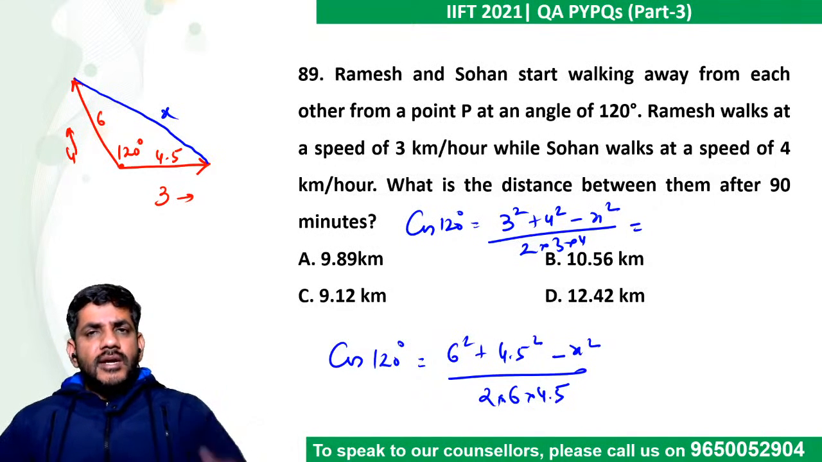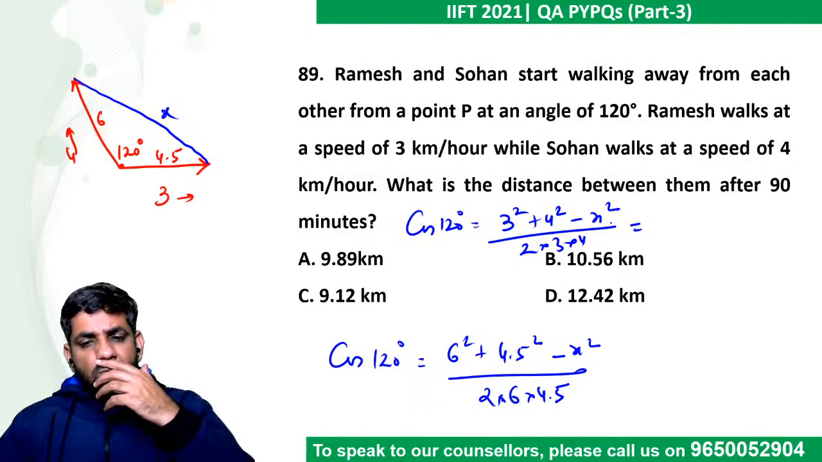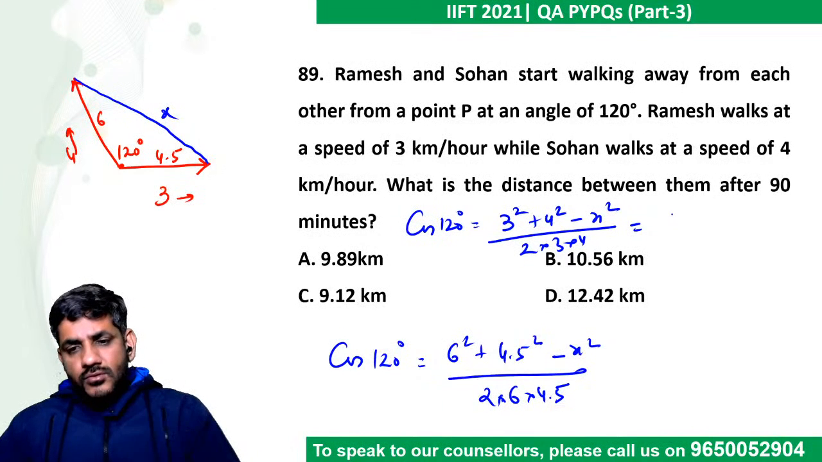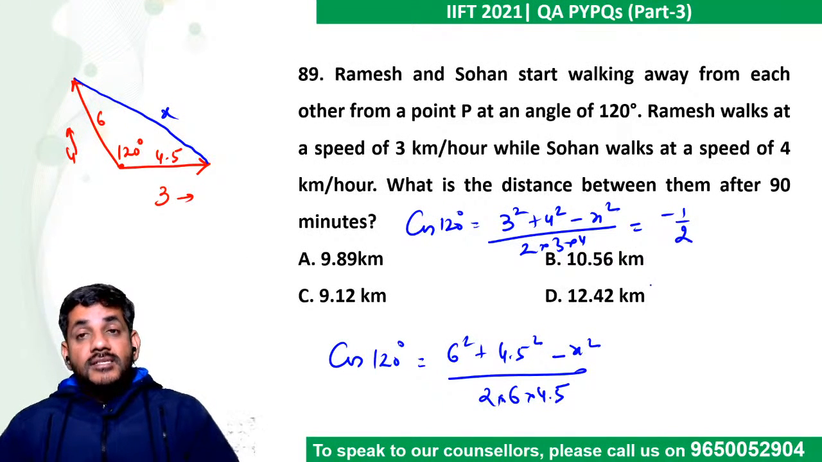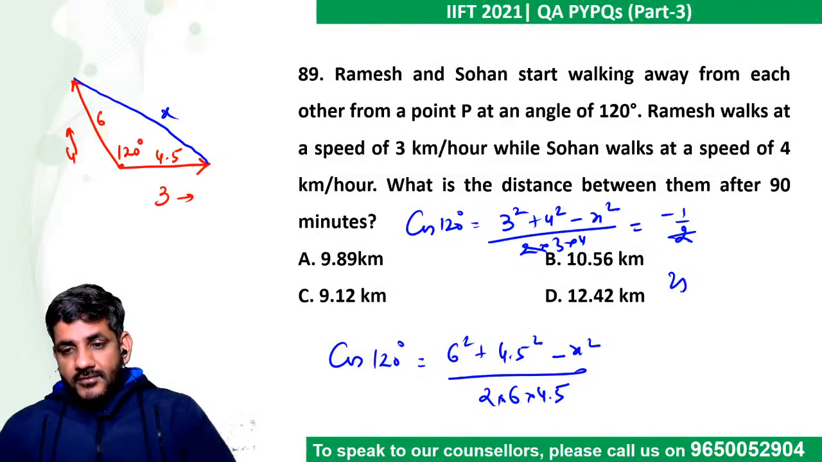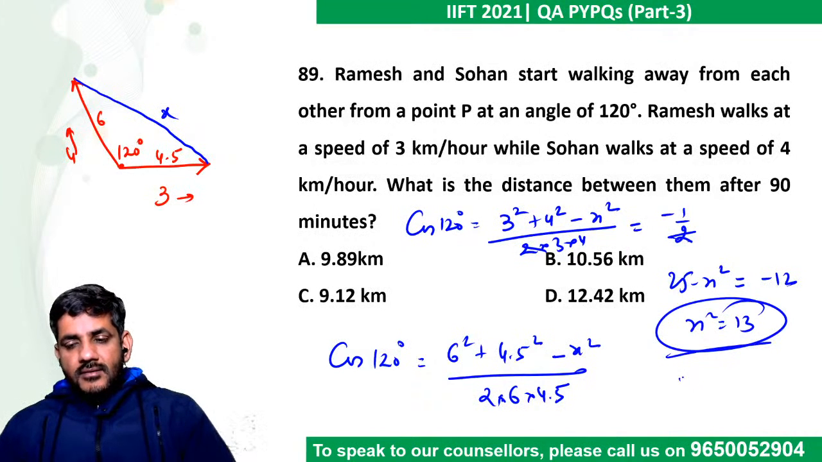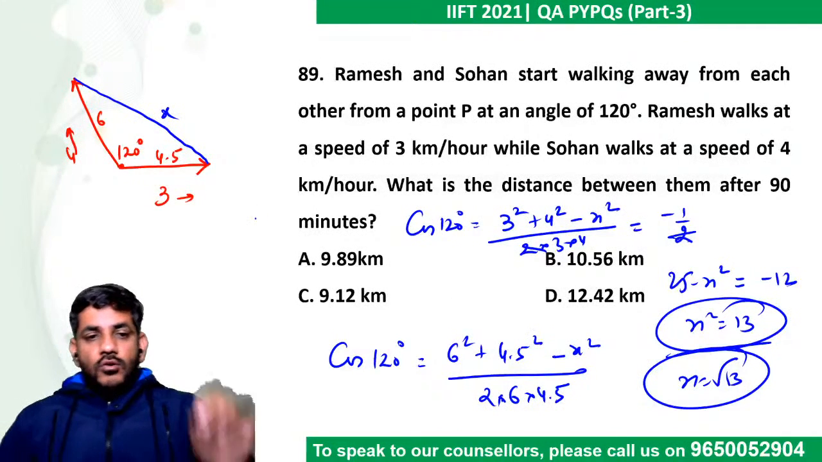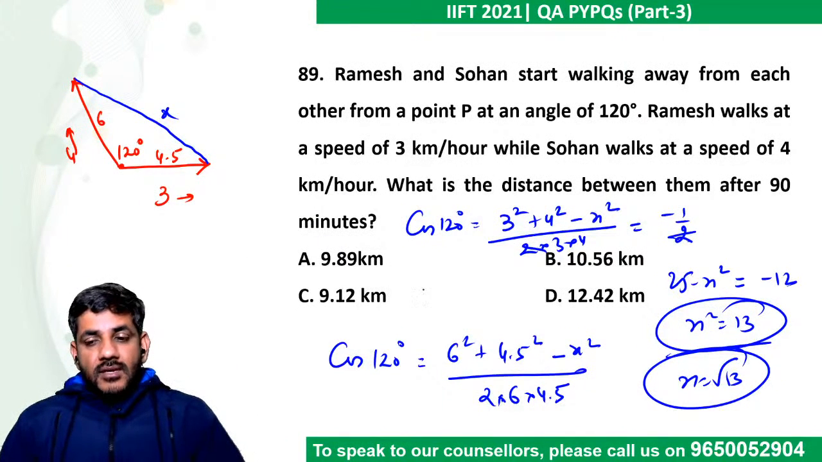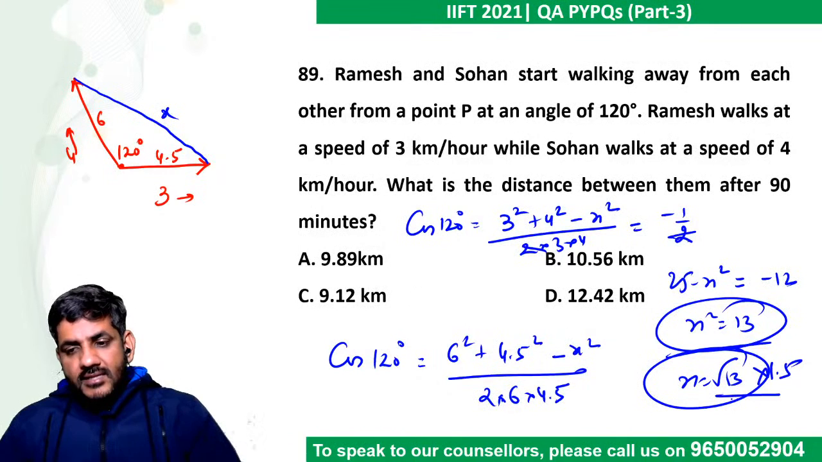So now cos 120 is equal to how much? Cos 120 is equal to minus cos 60 as well. So cos 60 is how much, guys? I mean cos 60 will be 1 by 2. And I think minus 1 by 2. Cos 120 is minus 1 by 2. So let's cross multiply. This gives me 3 square plus 4 square is 5 square, 25, minus x square is equal to minus 12. So x square is equal to 13. So x is root 13. So I know that the third side is root 13. But I have to multiply it by 1.5 as well. So multiply root 13 by 1.5.